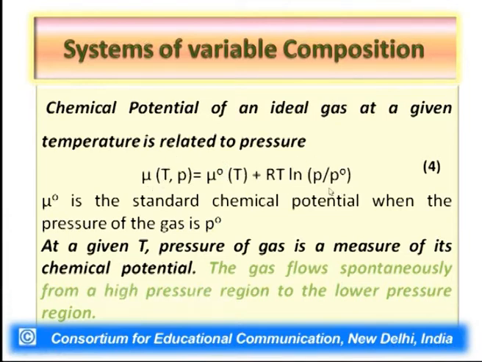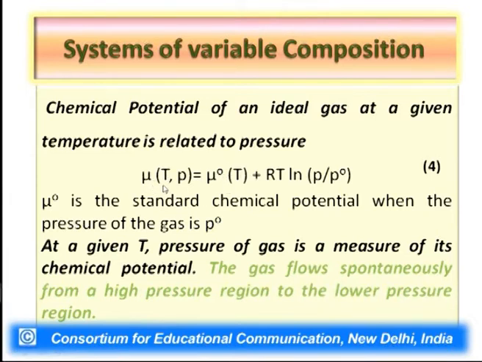this term: when the pressure is greater than the 1 bar value, then this ratio would be greater than 1, and the logarithm of any expression which is greater than 1 is just a positive number. Therefore the second term would just be a positive number, and will just add to the standard value of chemical potential.